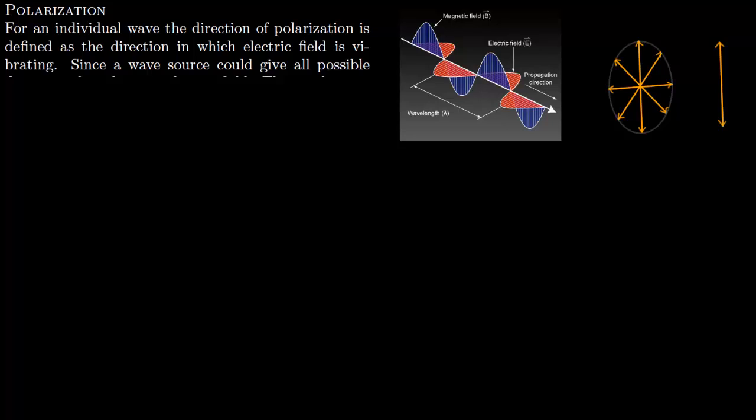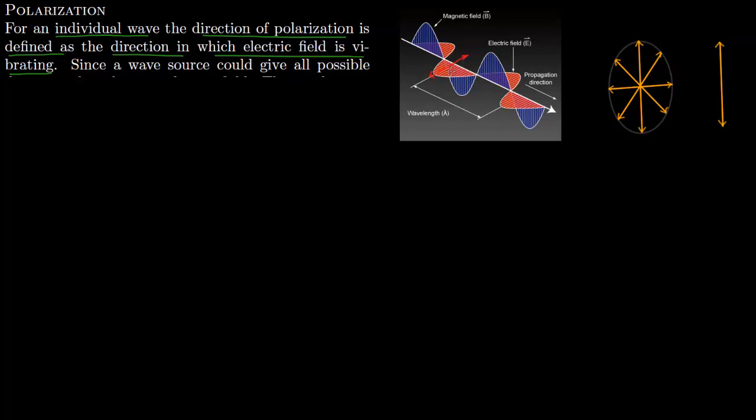Now we talk about polarization. For an individual wave, the direction of polarization is defined as the direction in which the electric field is vibrating. We have seen this figure before in the electromagnetic wave chapter. You have the propagation direction, and you have the electric field and magnetic field. The electric field here is given in red. You can see the direction of polarization is in the direction of the electric field. So this is the direction of polarization